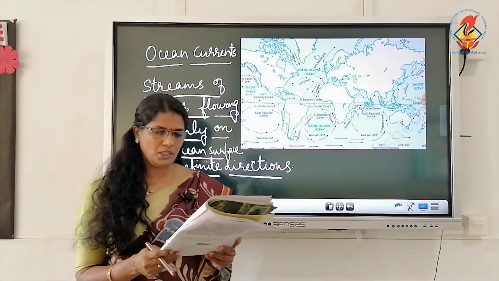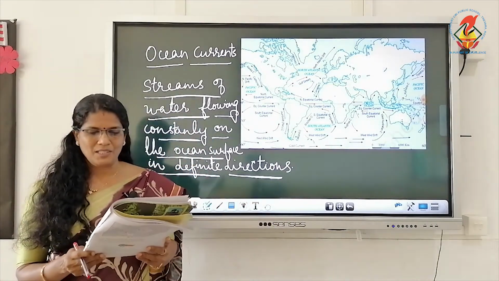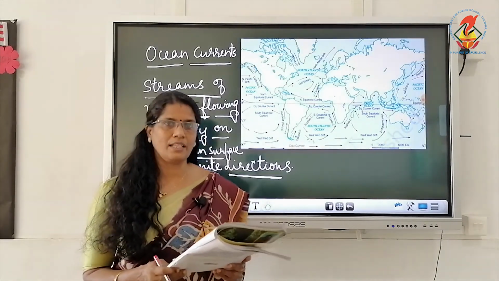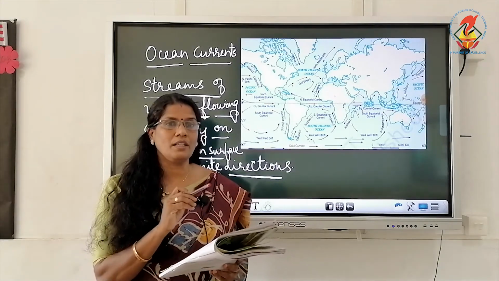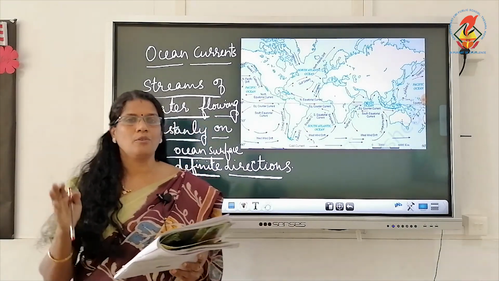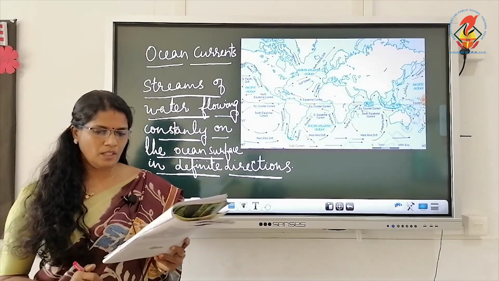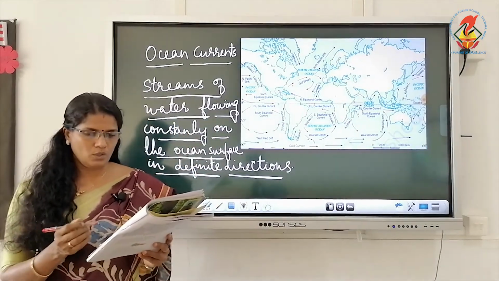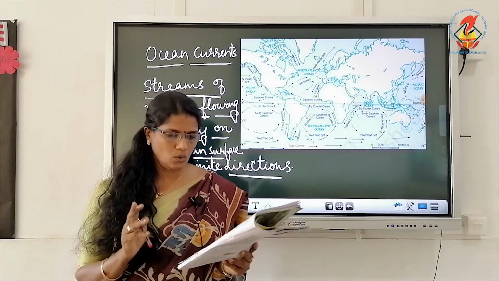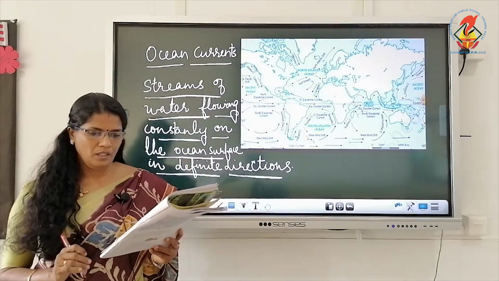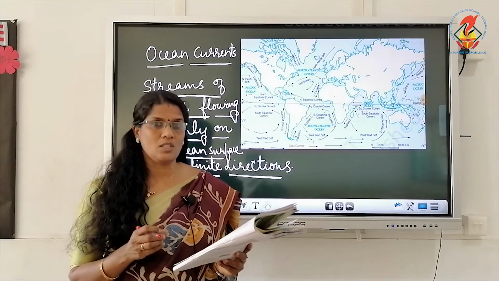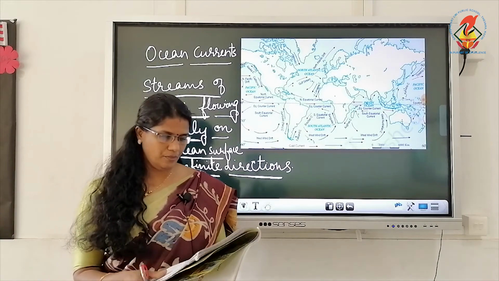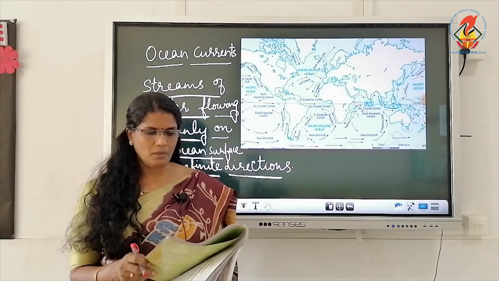Last paragraph, ocean currents. Ocean currents are streams of water flowing constantly on the ocean surface in definite directions. That point is very important, in definite directions. Streams of water flowing in definite directions, underline. Now, there are two types of ocean currents, warm current and cold current. Please do mark that also. Two examples you need to mark, Labrador and Gulf Stream. Then the area where cold current and warm current meet each other provides good fishing grounds of the world. That is about the chapter.